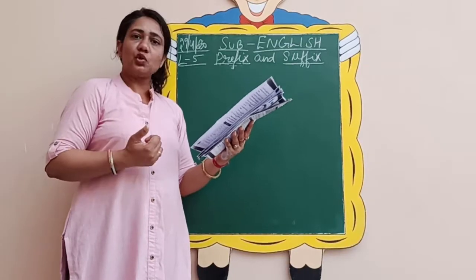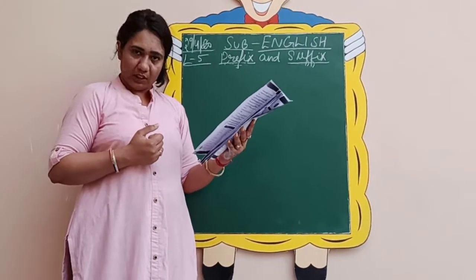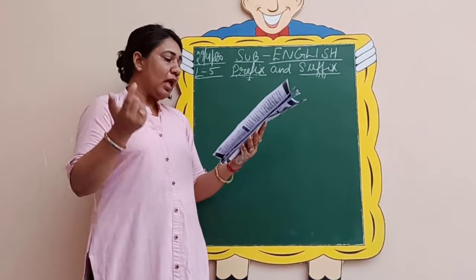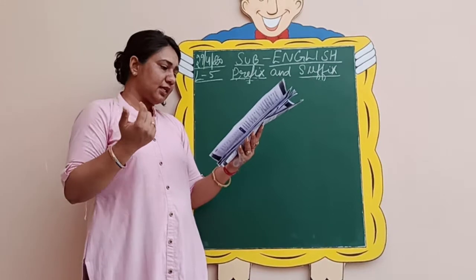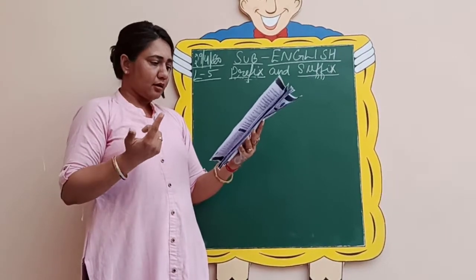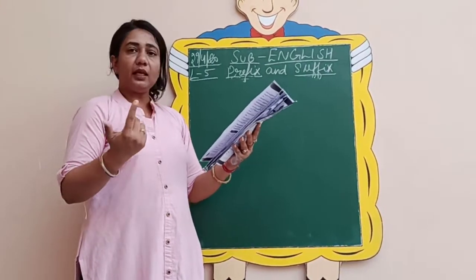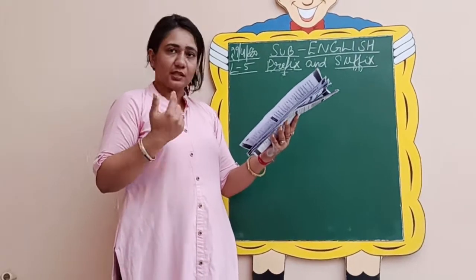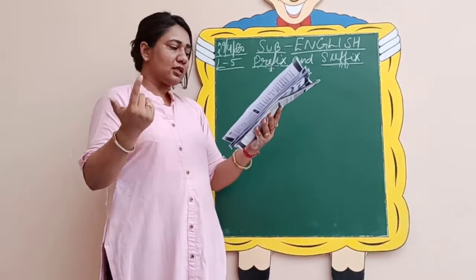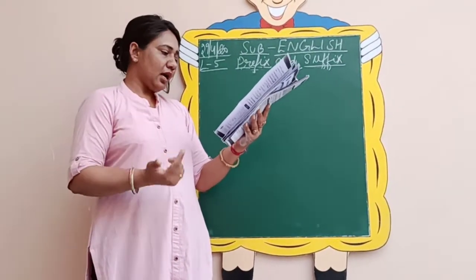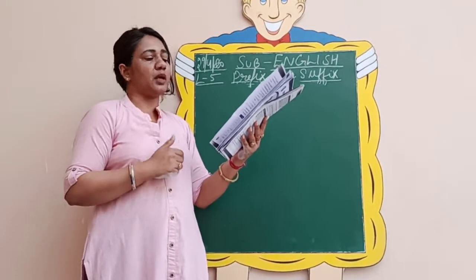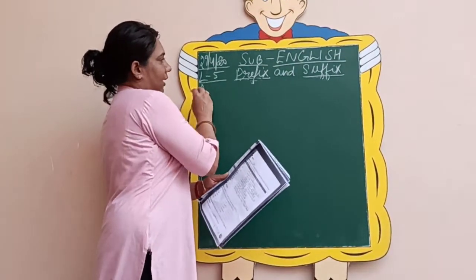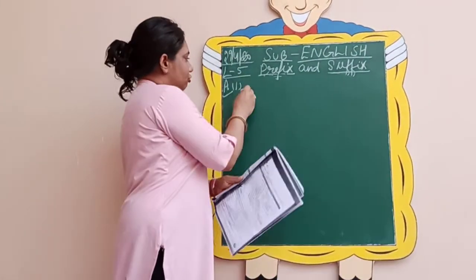So let us come to exercise A now on page number 31. What you have to do is some of the words they have given you and you have to add the suffixes, that is er, r, or, ier to change these verbs into nouns. For example, do, it's a verb. By adding these suffixes you will change it into a noun. So make necessary changes when adding the suffixes. For example, the first one is do.